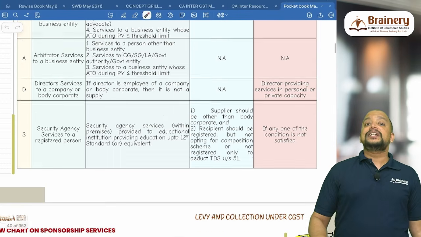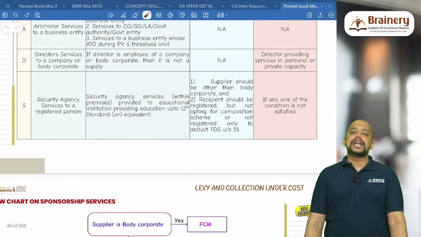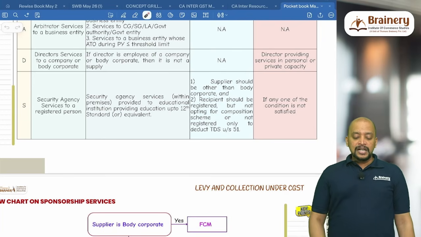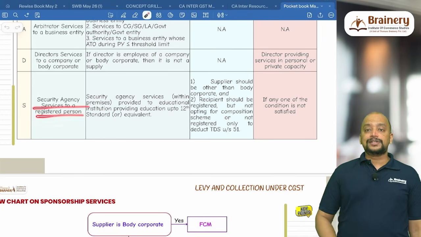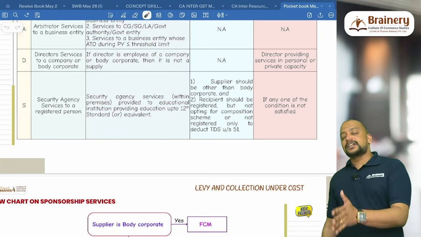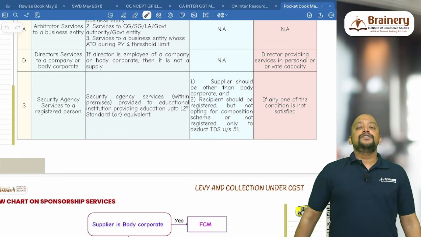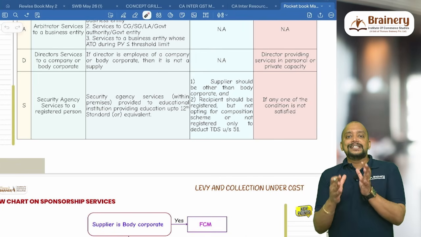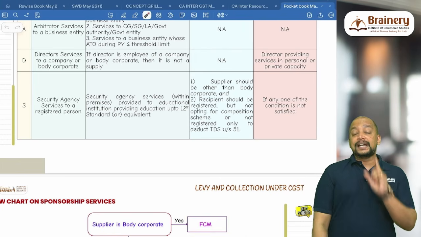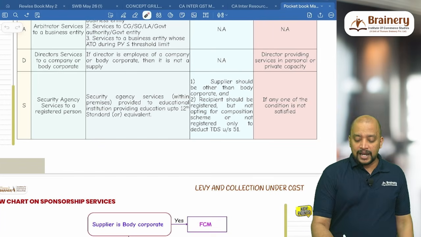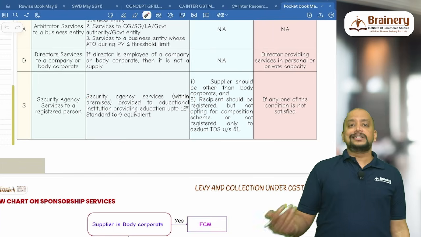Then last, security agency services. Basically, security agencies like manpower agencies provide security personnel. For security agency services to a registered person, we have an exemption. That is, if the security agency is providing services to an educational institution which is providing education up to 12th standard or equivalent, that particular security agency service will be exempted. It is a Category 1 educational institution, but the security service should be within the premises, okay? Then it will be exempted. In other cases, it will be taxable.